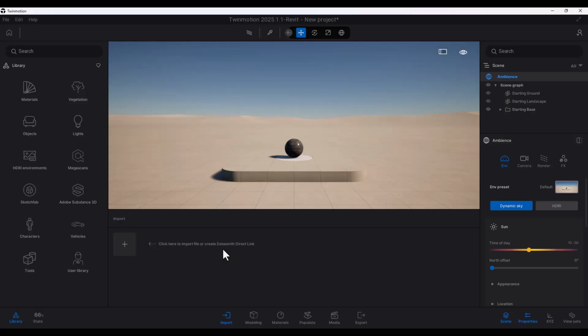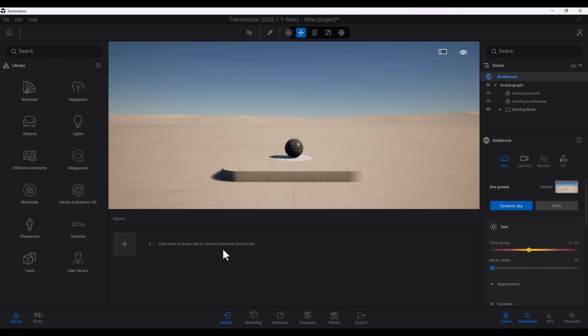So here's what to note: if you have SketchUp and if you have Revit, and I believe even Rhino has this, you can actually create a direct link from those softwares into Twinmotion, so it'll actually update as you work on your project there.